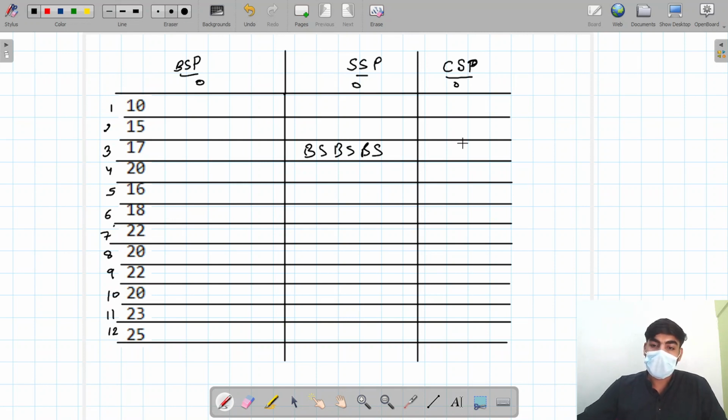And the cooling state: we cool down after, say, first buy one, sell one, then a cool down, then buy two, sell two, then cool down two. After one transaction is completed, we have a cool down. Here you can say one transaction completed, we have a cool down. I hope you understand these things. Let's start our buying.